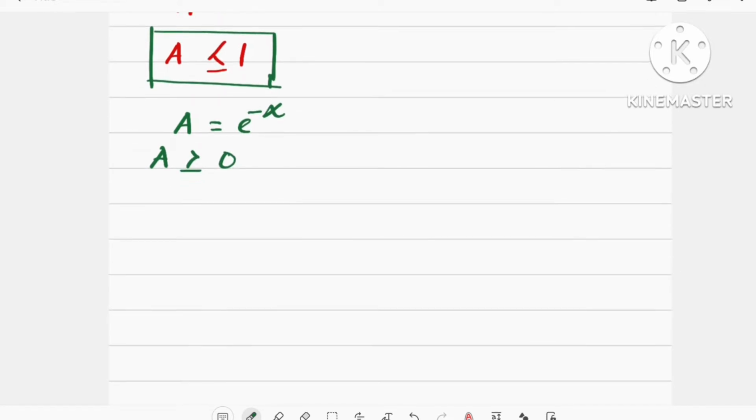And hence we can say that A is always greater than or equal to 0. Hence we have A less than or equal to 1 and A greater than or equal to 0. Hence the value of A lies between 0 and 1, that is 0 less than or equal to A less than or equal to 1.